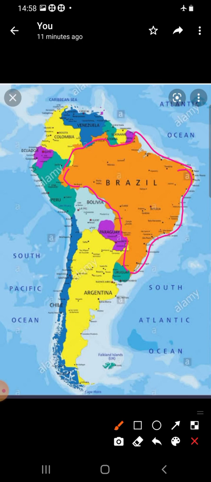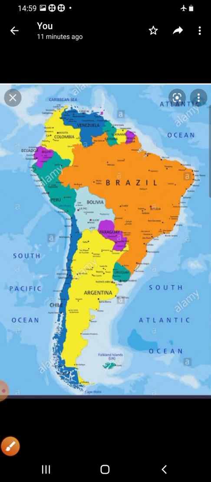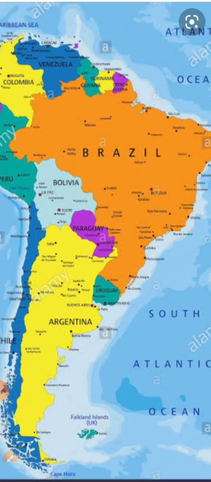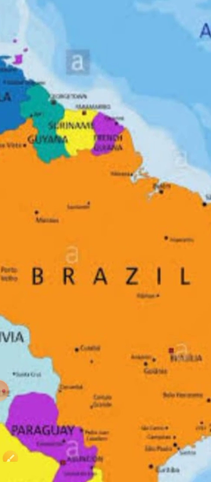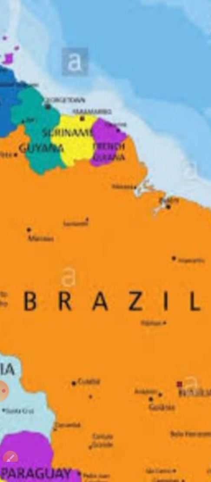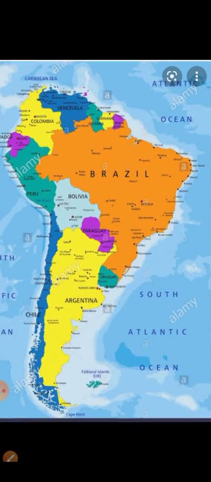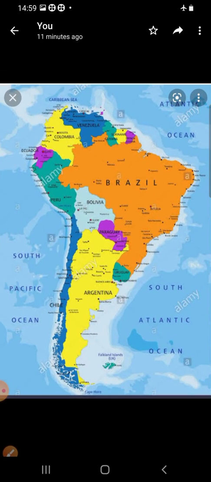And French Guiana is the smallest country. Okay. And also children, you can see here French Guiana. This purple color is French Guiana and Brazil is the saffron, orange color.